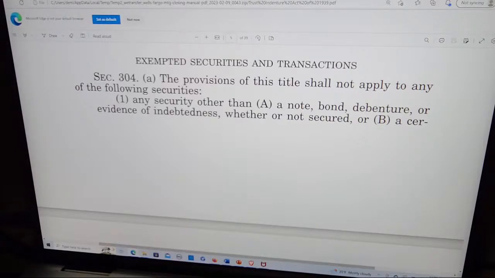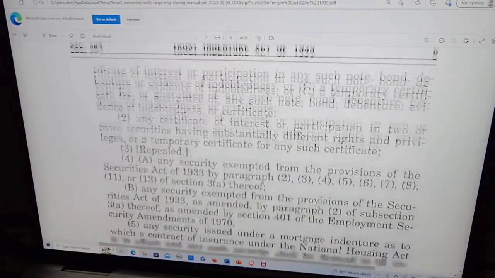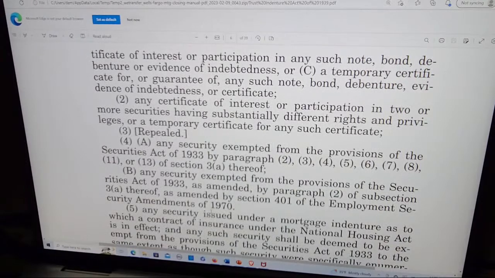This is part two. Exempted securities and transactions, section 304. Provisions of this title shall not apply to any of the following securities. One, A, any security other than a note, which would be a promissory note, bond, debenture, or evidence of indebtedness, whether or not secured, or B, a certificate of interest or participation in any such note, bond, debenture, or evidence of indebtedness, or C, a temporary certificate for or guarantee of any such note, bond, debenture, evidence of indebtedness, or certificate.